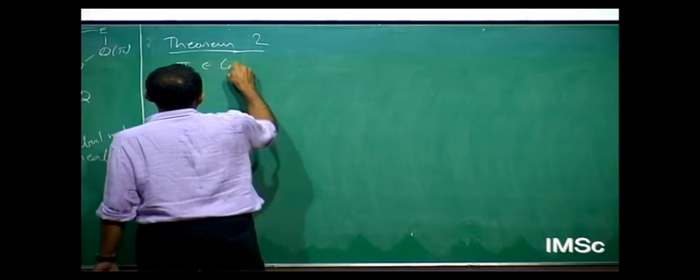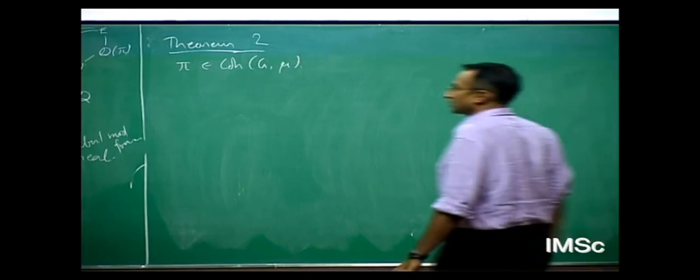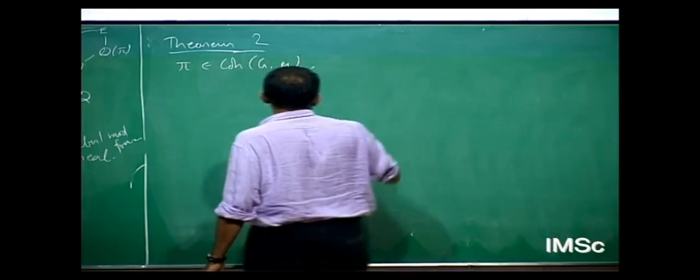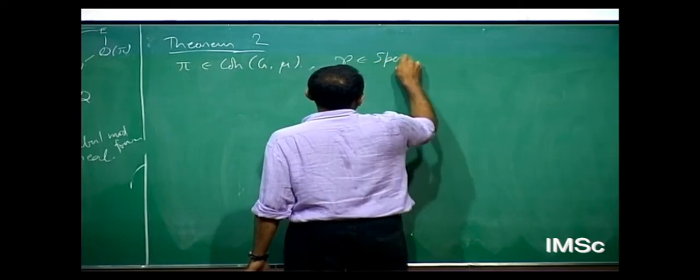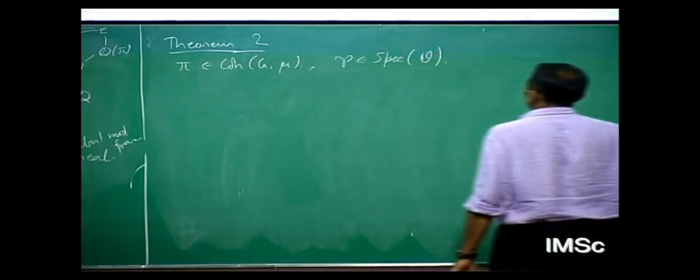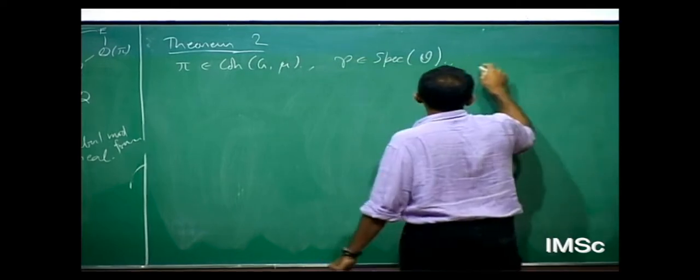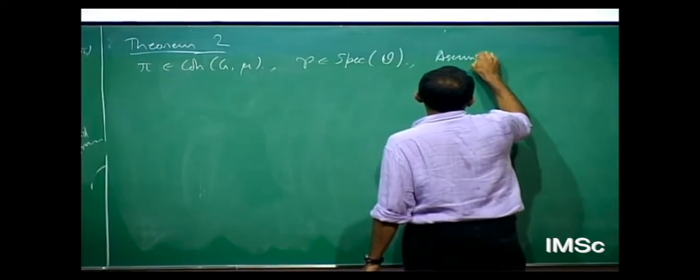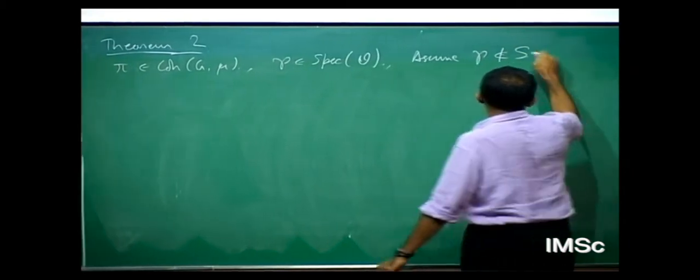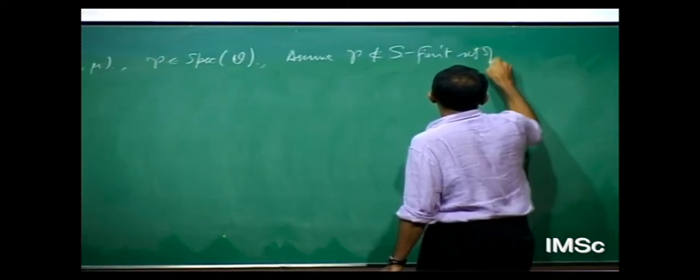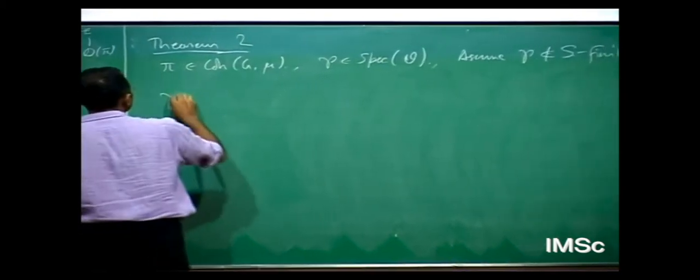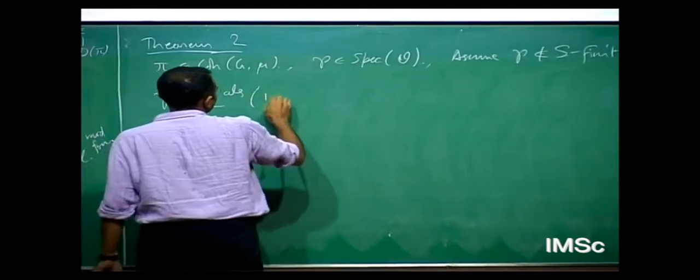So again, my data at hand is a representation of cohomological type on GLN, and I take a prime ideal P of the ring of integers O, and well, I've got to exclude some finite set of primes. Assume P is not in some finite set. Then this theorem, the statement about congruence, is what I put down. It's a generalization of Hida's theorem: P divides this algebraic part of this L value.